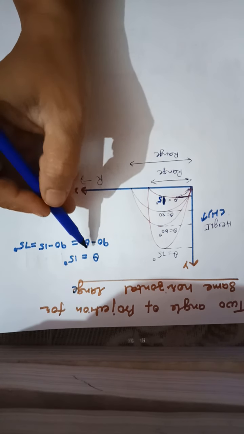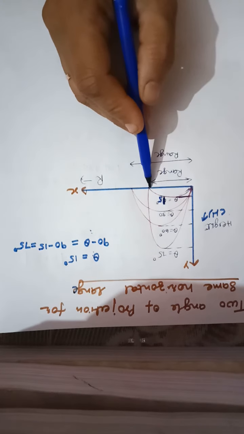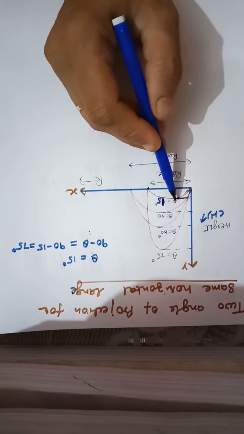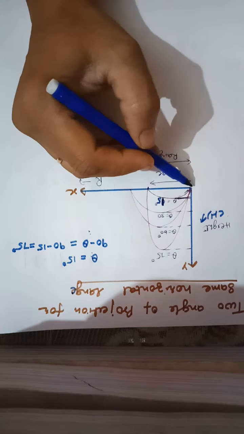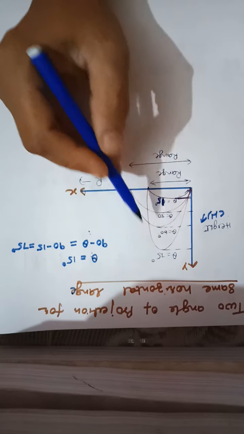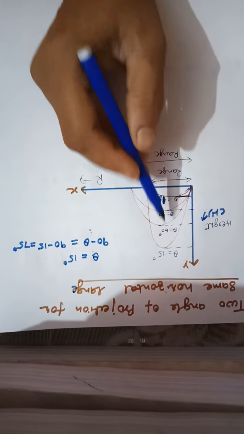Clear? So for these two angles you observe the range is the same. Whether the object is thrown at an angle of 15 degrees with the horizontal or at an angle of 75 degrees with the horizontal, the range will be the same. This is the range for 15 and 75.